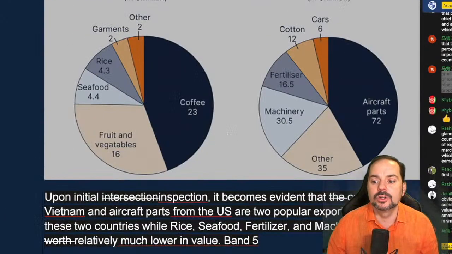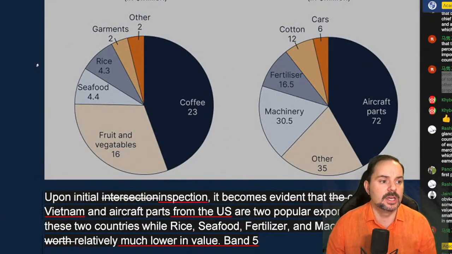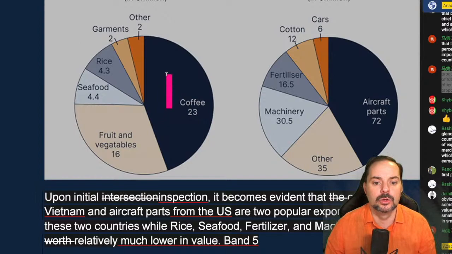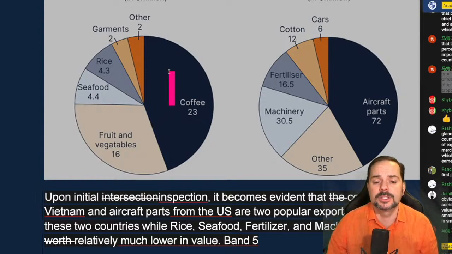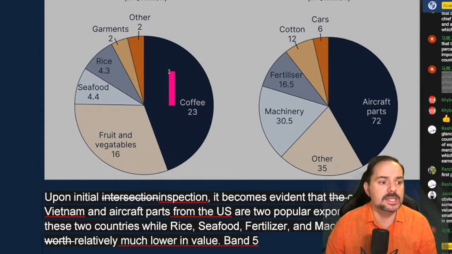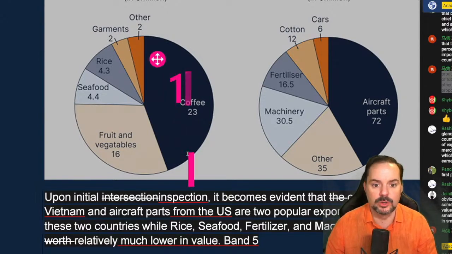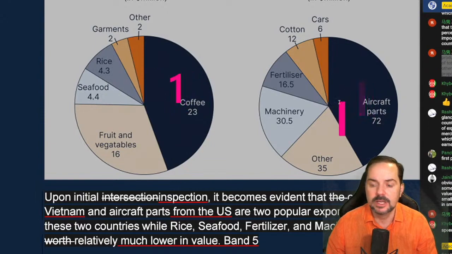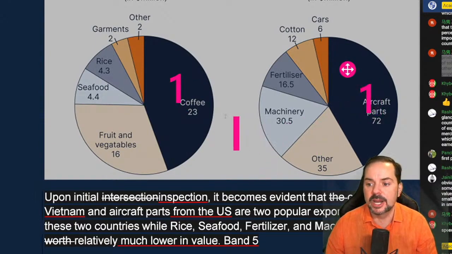And now I want to go to the analysis. Okay, so for the analysis, all I'm going to do is look at my points of comparison. So it makes sense that this is my first point of comparison. Okay, so this is my number one, comparing aircraft parts to coffee.